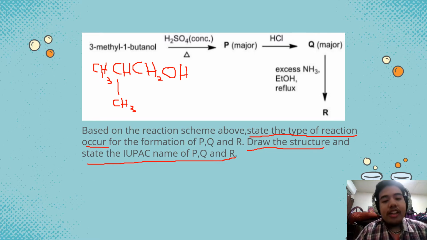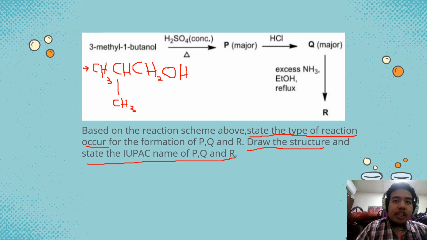It is still a bit messy, but you know this. So this is 3-methyl-1-butanol here, the starting material for the formation of P, Q, and R. So here are the answers for P, Q, and R.